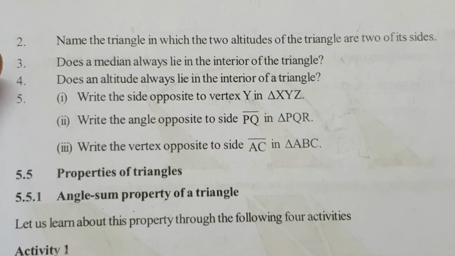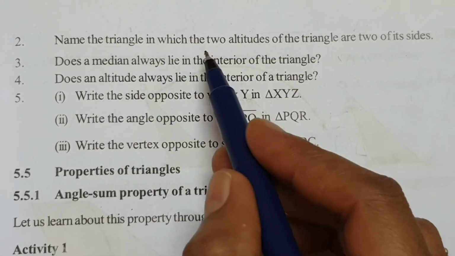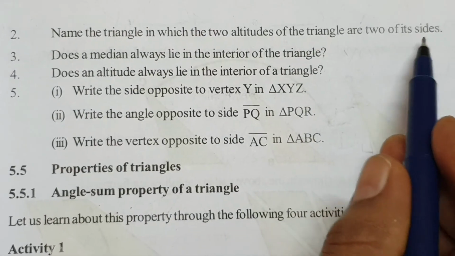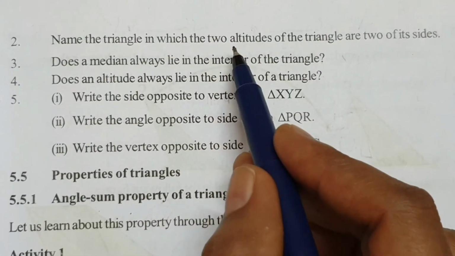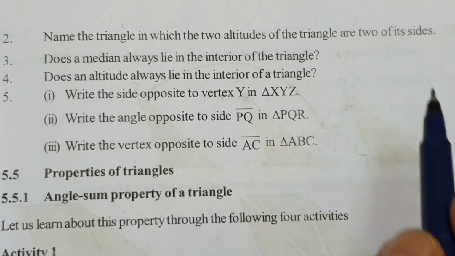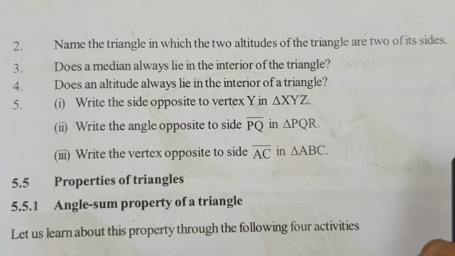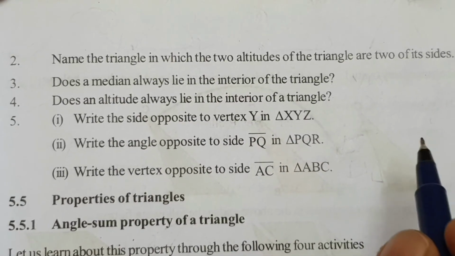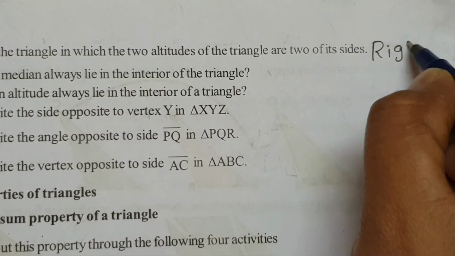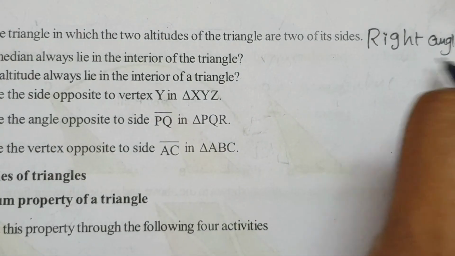Next. Second question. Name the triangle in which two altitudes of a triangle are two of its sides. Means two altitudes of a triangle are two of its sides. Two altitudes being two sides. Like that, which type of triangle? Right angle triangle. Answer, right angle triangle.